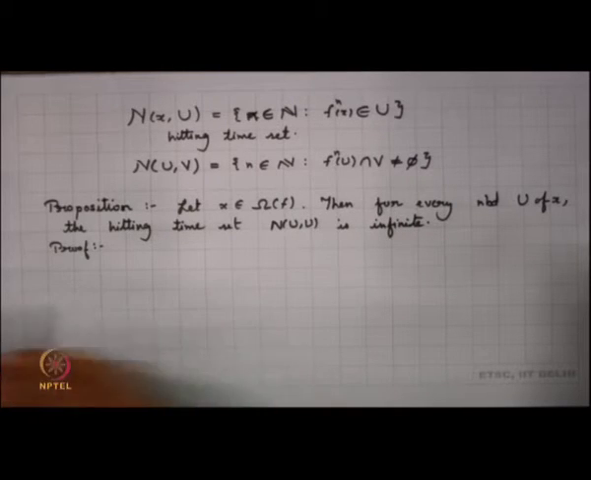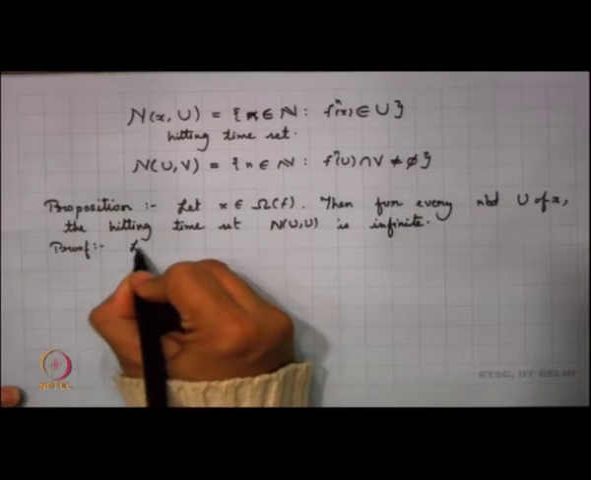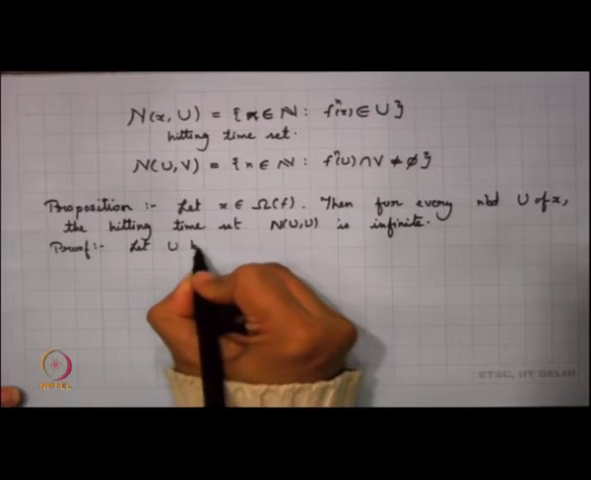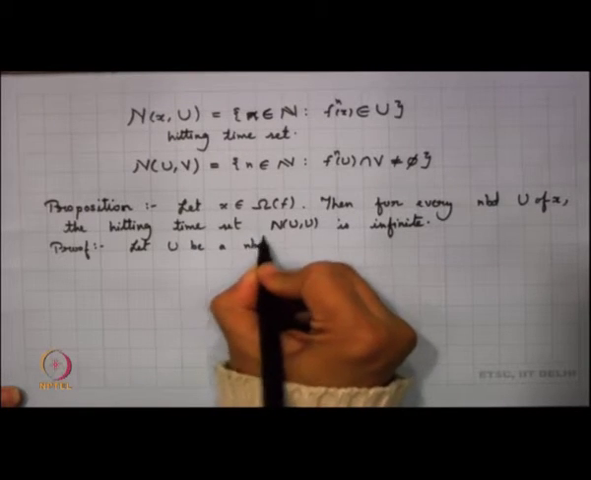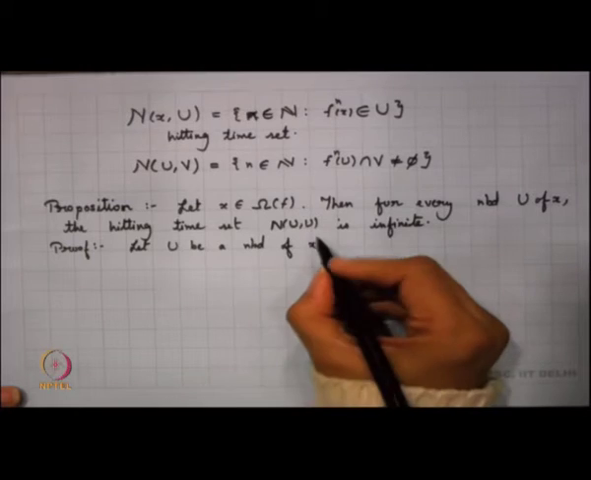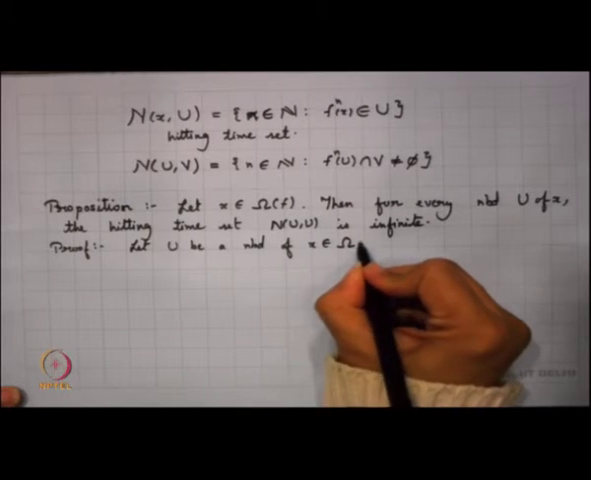So, the proof here is actually very simple. We start with a neighborhood. So, let U be a neighborhood of x, but naturally my x is in Ω(f).